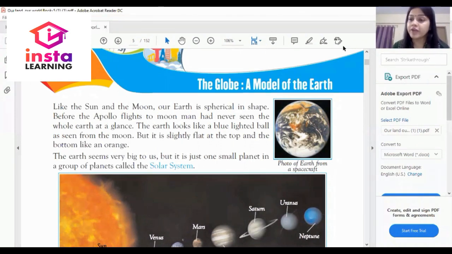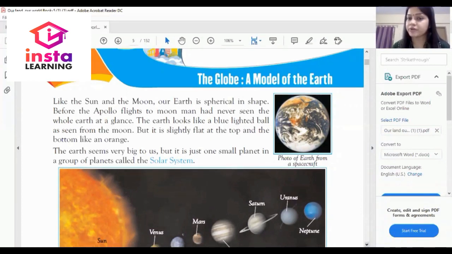Dear student, first you should know the learning objectives of this chapter, or what you will learn in it. In this chapter you will learn about the globe. Secondly, you will learn about longitude. Thirdly, you will learn about latitude. And lastly, you will learn about the position of places on the globe. So, dear student, let's begin with chapter 1, the globe, a model of the earth.